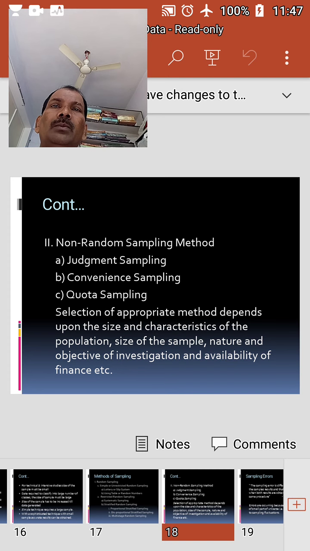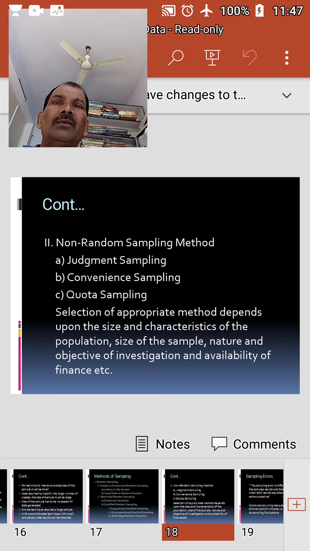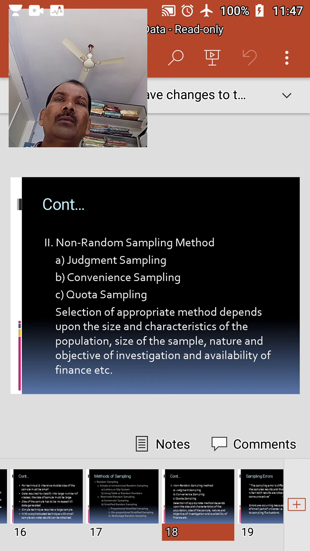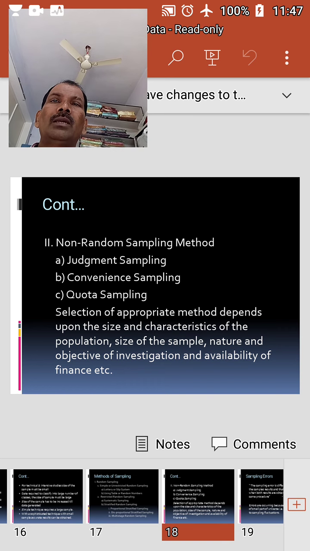The investigator must be careful and intelligent in selecting the sample. The characteristics of the entire population have to be thoroughly understood by him. The sample must be representative of the population. The investigator must avoid any bias in the selection of the sample. This method has the following merits.